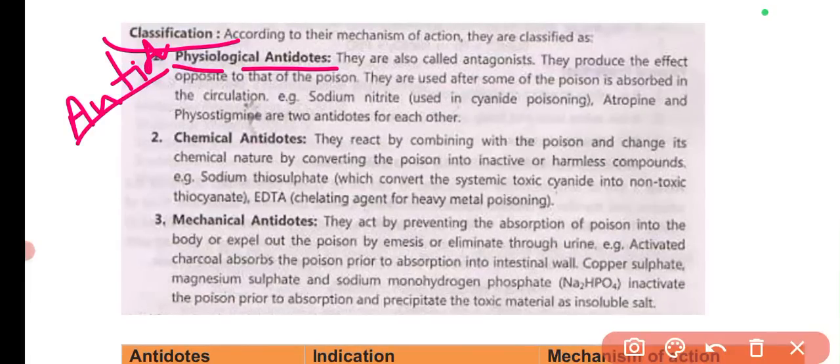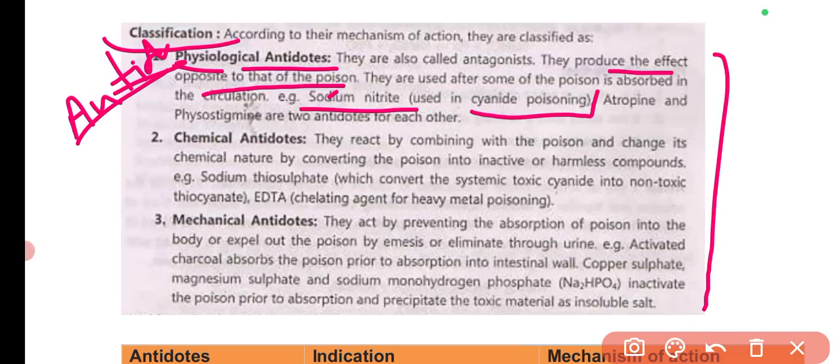So for physiological antidotes, the question can be like which of the following antidotes can produce effect opposite to that of poison. So these are the physiological antidotes. Sometimes the example can be asked, like sodium nitrite, which is used in cyanide poisoning. These both points are important. So in this theoretical thing, I will be providing you the important points and what are the additional that you can remember. Sodium nitrite used in cyanide poisoning, most important question has been asked. And also in cyanide poisoning, sodium thiosulfate is also used, which is a chemical antidote. So sodium nitrite is a physiological antidote.